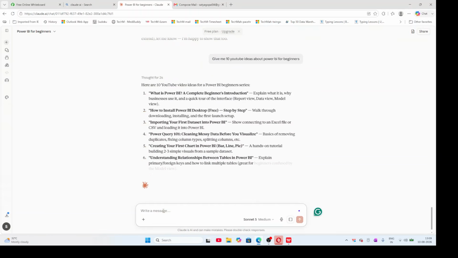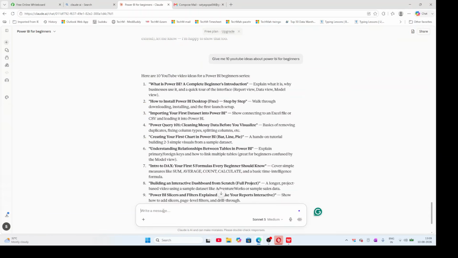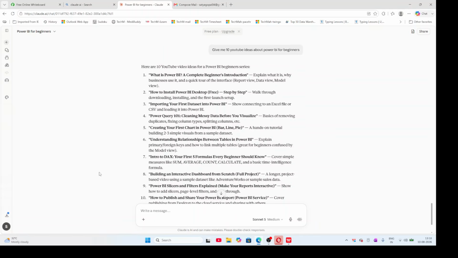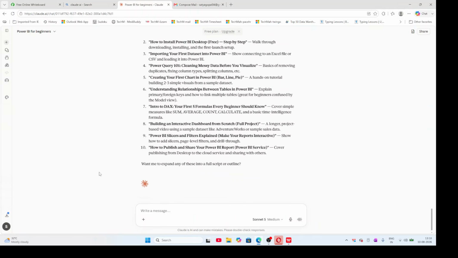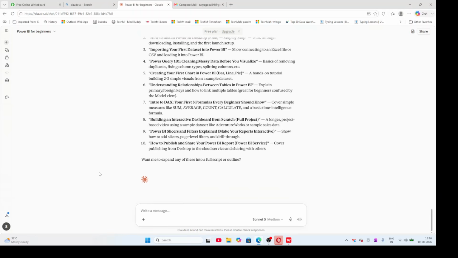It has given it in a very easy way, right? Like what is Power BI and a complete beginner's introduction. Explain what it is, why business uses it, and a tour of the interface, report view, data view, model view, okay, and how to install Power BI Desktop for free, a step by step walkthrough, download, install, and the first launch setup. Importing your first dataset into Power BI. Like this, it has given 10 different ideas, okay. You can pick any 4 or 5, and you can explain in a YouTube script, okay.